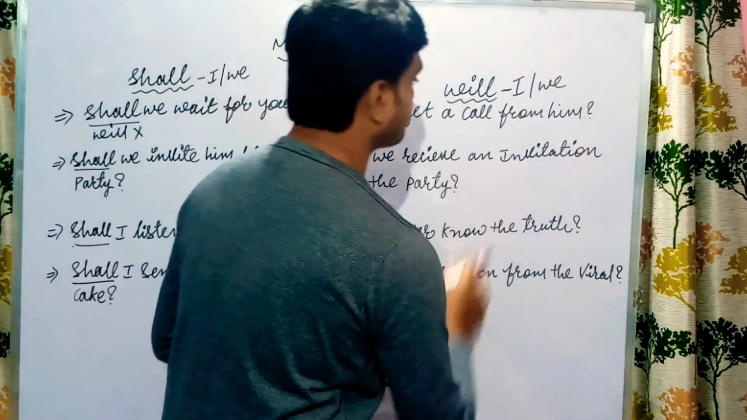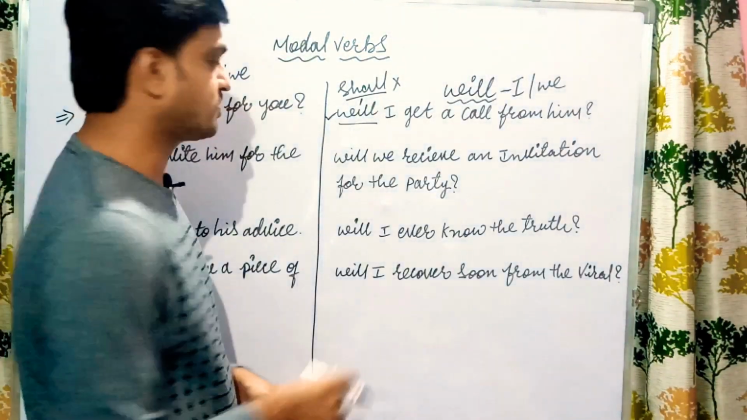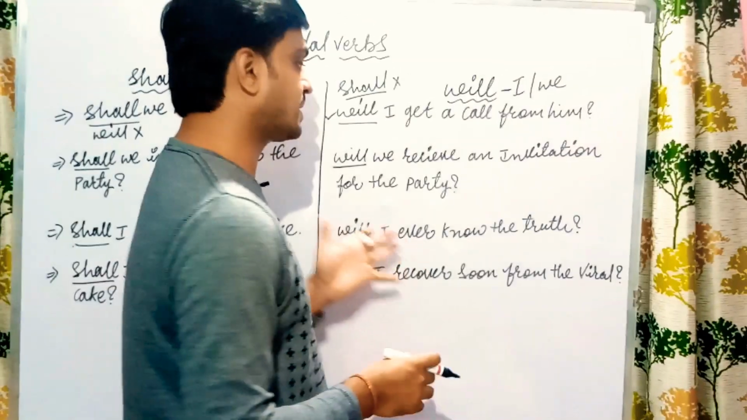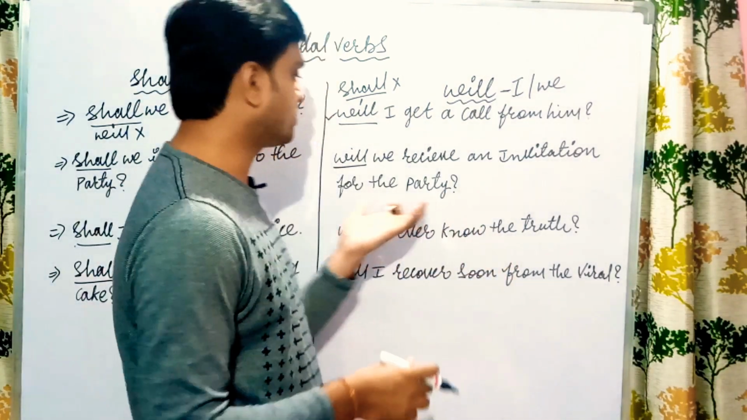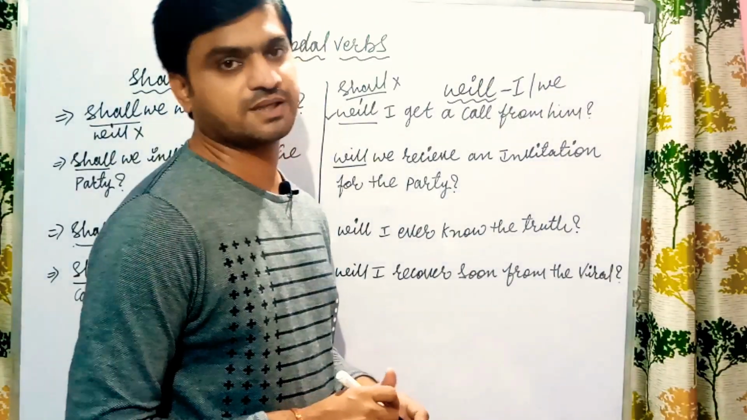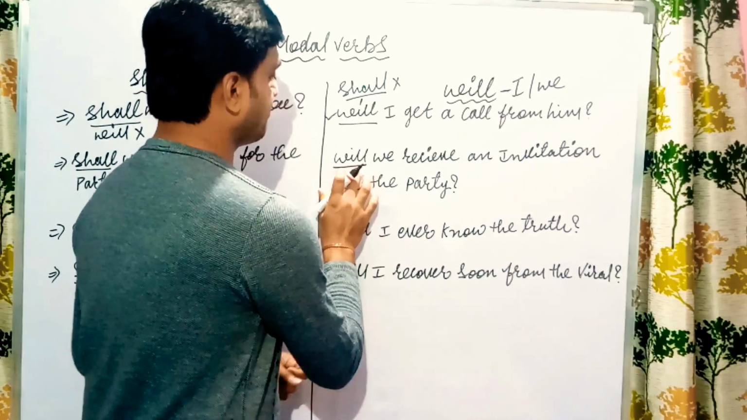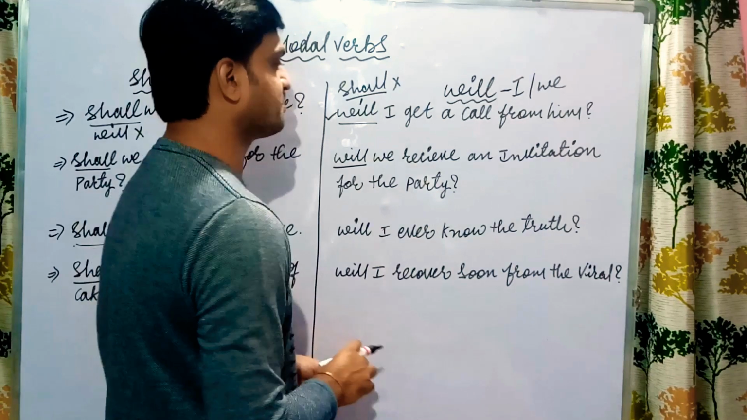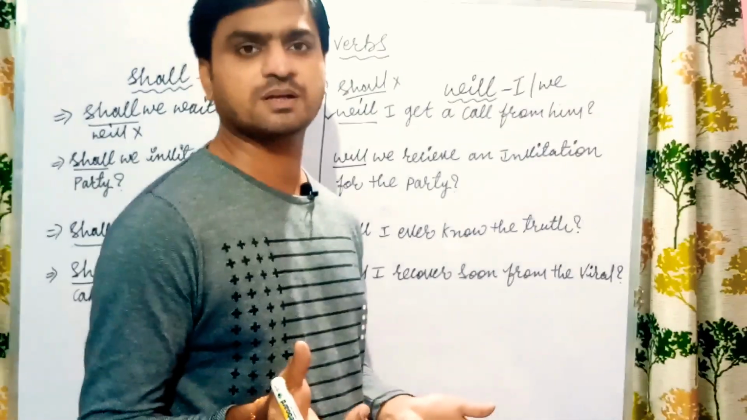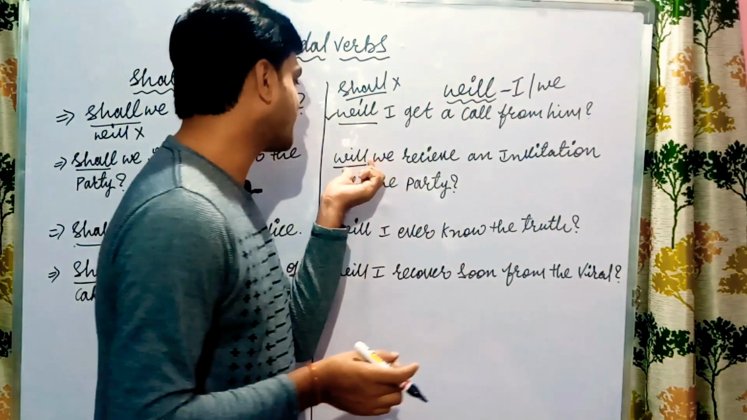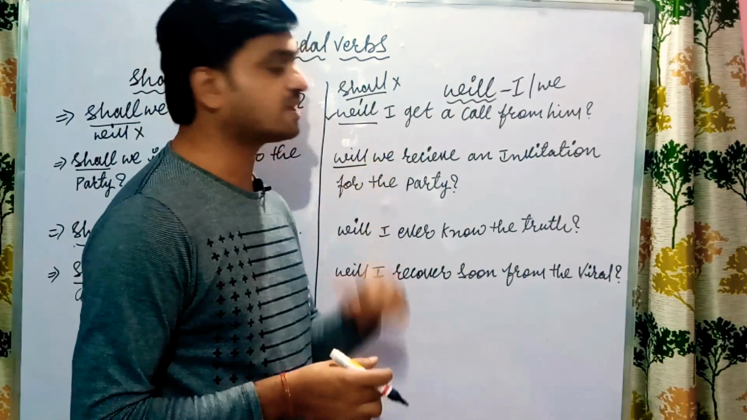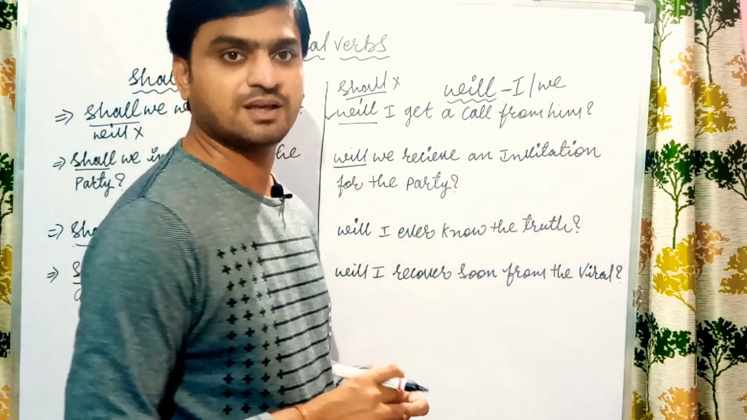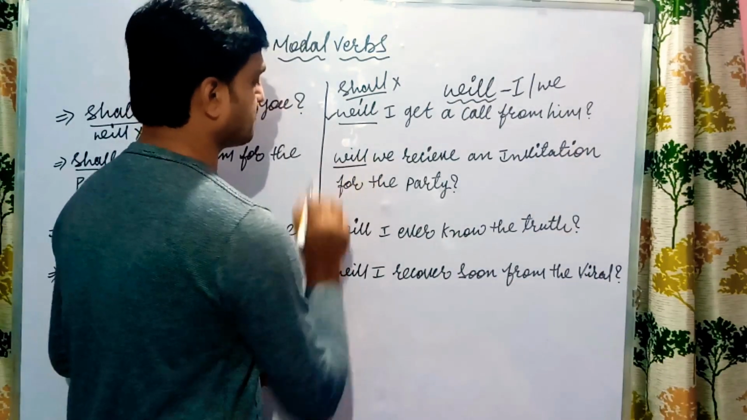Next, will we receive an invitation for the party? So here also expectation is there. Okay, all the people are eagerly waiting, they got the invitation card, and you are also expecting that you will get an invitation card. So here will is what? Expectation. So shall we receive an invitation, what does it mean? Here shall means a particular one, compulsory one, but here it is not like that. Here will we receive means you are expecting an invitation card. Why? Because you are eager to attend the party. So will is correct but not shall.